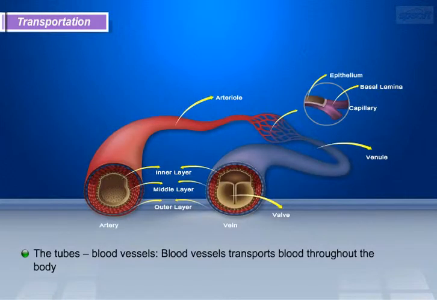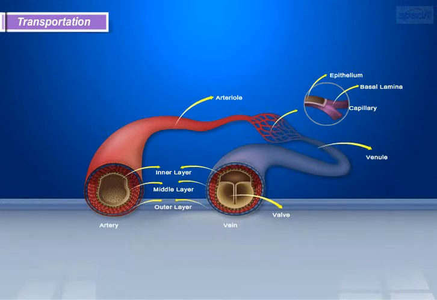Now we will discuss blood vessels. The blood vessels transport blood throughout the body. Blood vessels mainly consist of three types. They are artery, capillary, and vein.